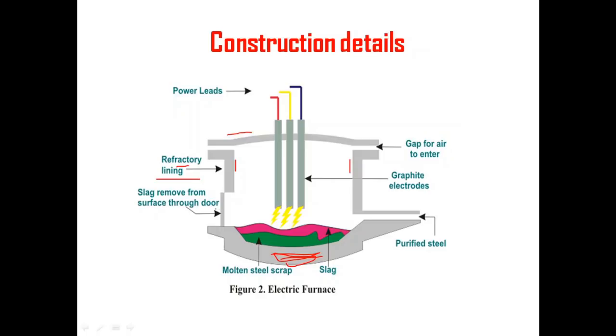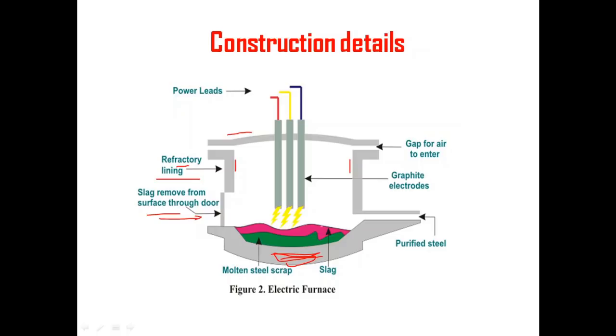We need to give the charge, we need to pour the charge. This is the charge which is to be heated, right. So we need to pour that charge into the furnace. For that we will have a door. Slag we can also remove or pour through this door. If it is a large furnace, then we will pour using a side door. If it is a smaller or medium furnace, then we can have a top door. And this is the purified steel, which we can take out of it. So we are pouring it here and taking it out here. So you have an input and an output.